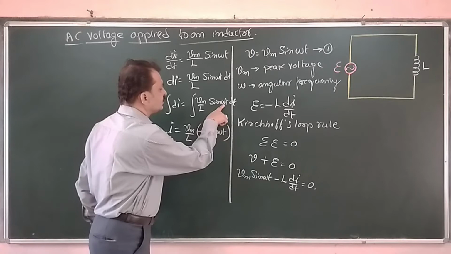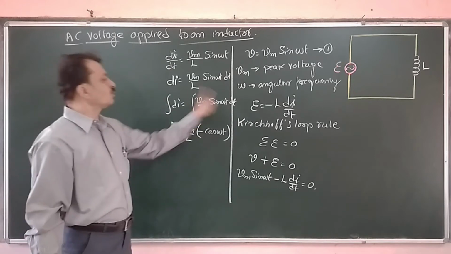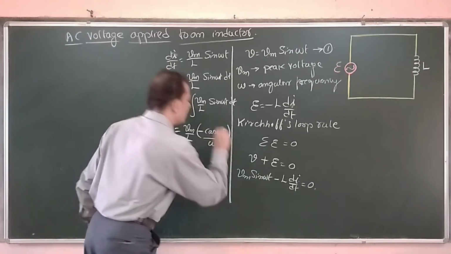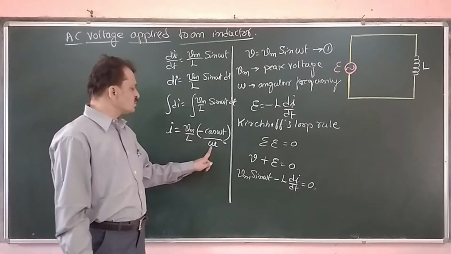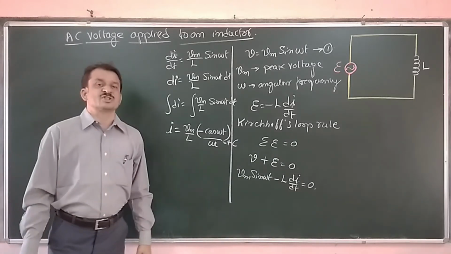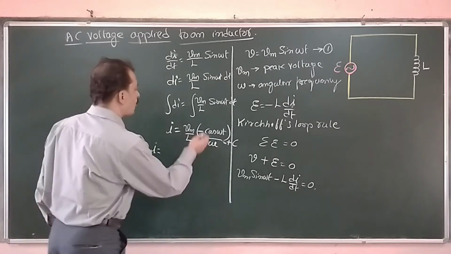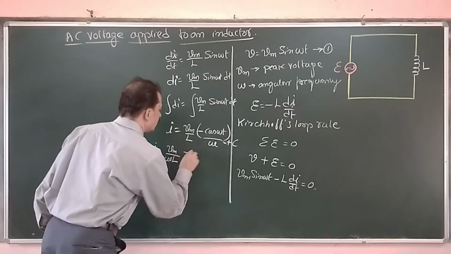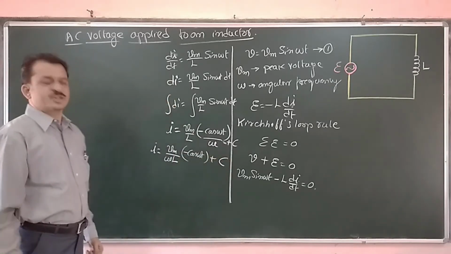It is also a chain function: since we have omega t, we have to integrate omega t also, so it becomes divided by omega, plus some integral constant. Rearranging the terms, i is equal to Vm divided by omega L into minus cos omega t, plus some constant of integration.